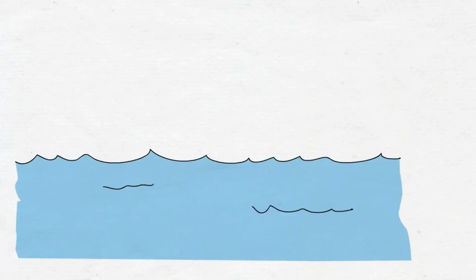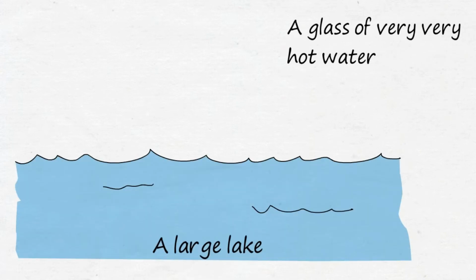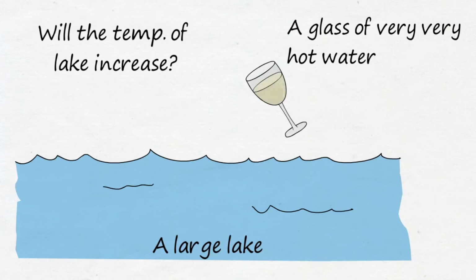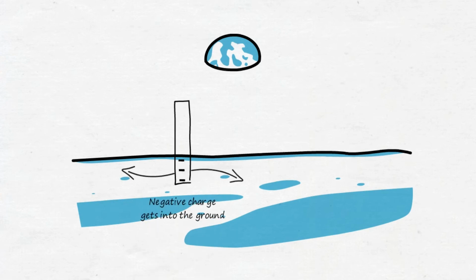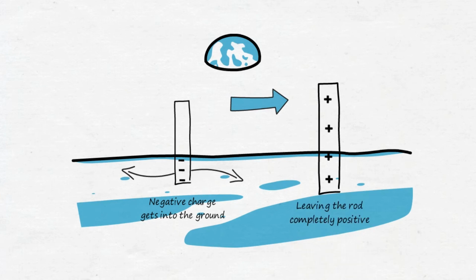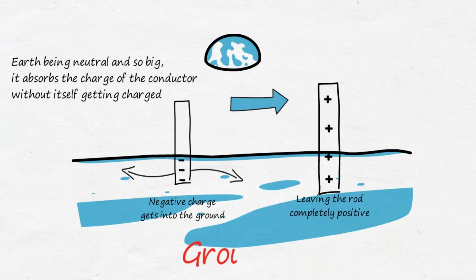Grounding. Imagine a large lake or sea. In that sea, you drop a glass of very hot water. The question is, will the temperature of the lake increase? Well, no. Similarly, when a charged conductor is grounded, all the charges surge away to the ground, leaving the net charge on the conductor neutral, keeping in mind that we consider the earth to be neutral. This is called grounding.